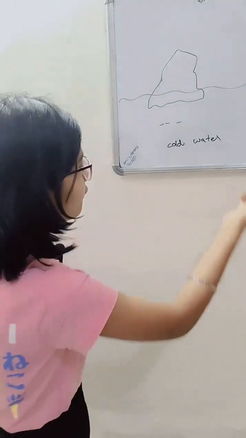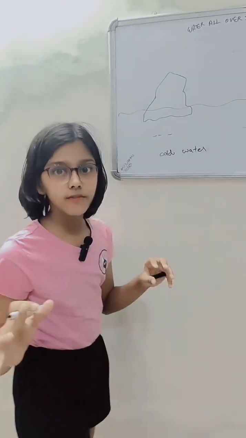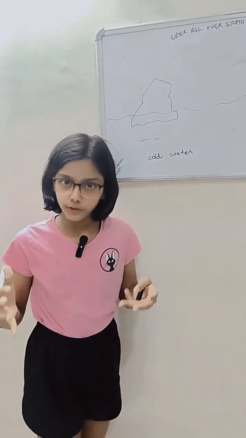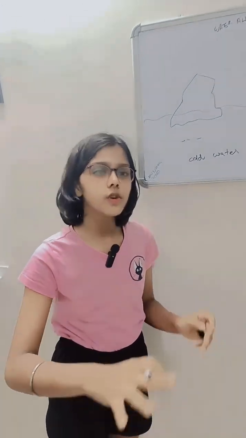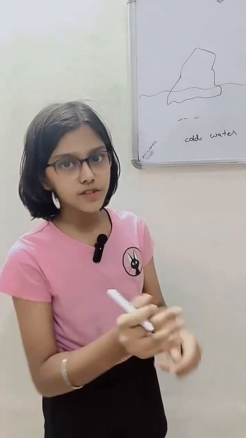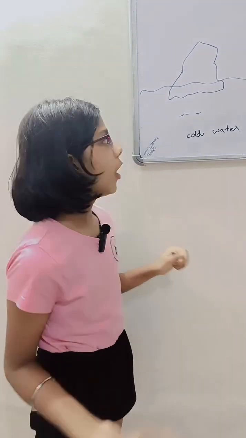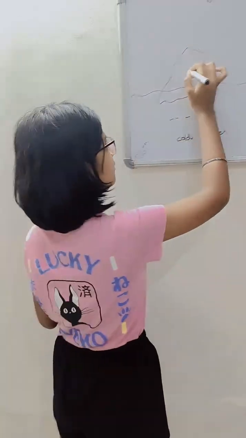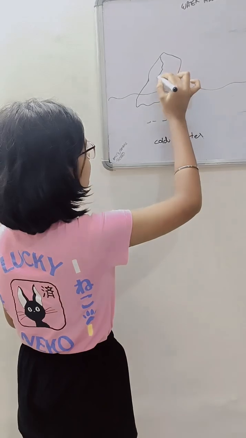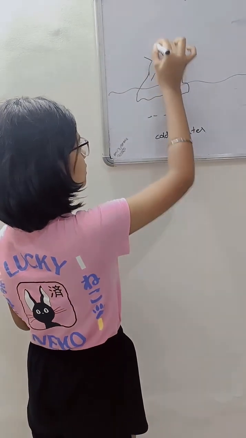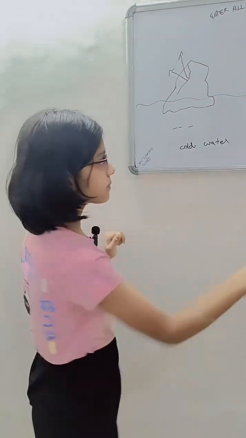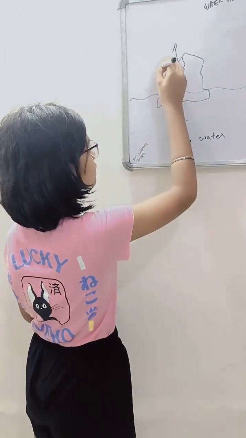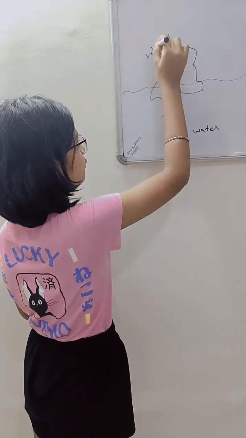But now, when water changes from liquid form to solid form, its density increases. So it automatically pushes all the salt out of it. When this freezes, it has cracks which push out the salt, and when that salt gets pushed out, it mixes into the ocean itself.